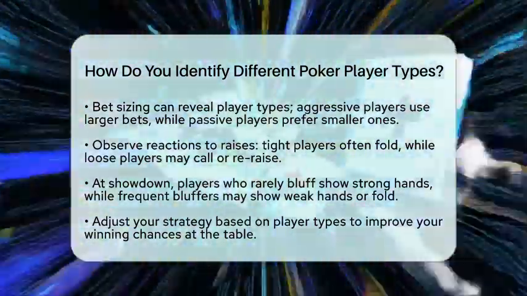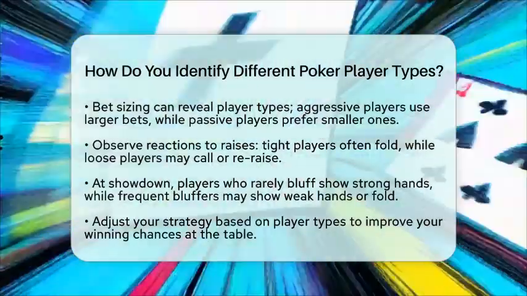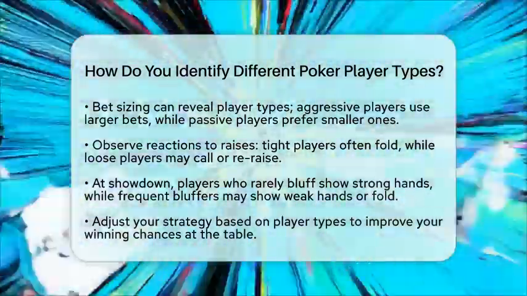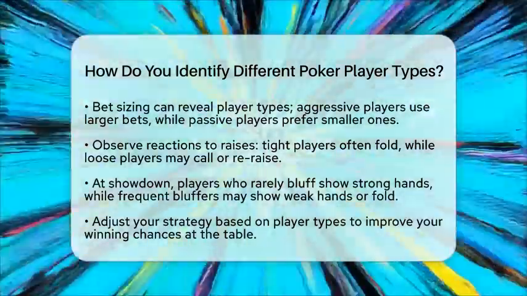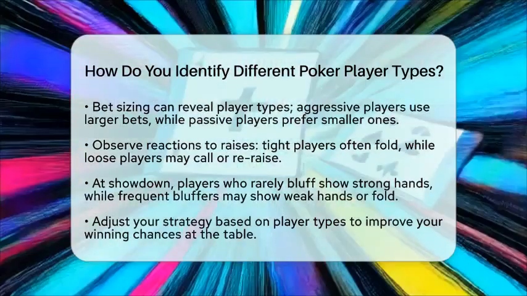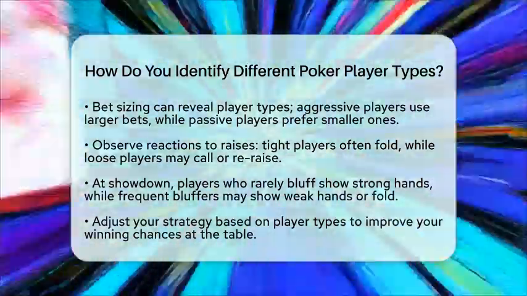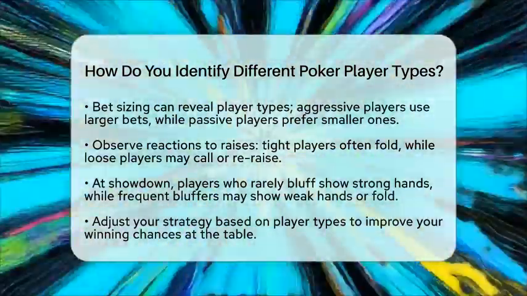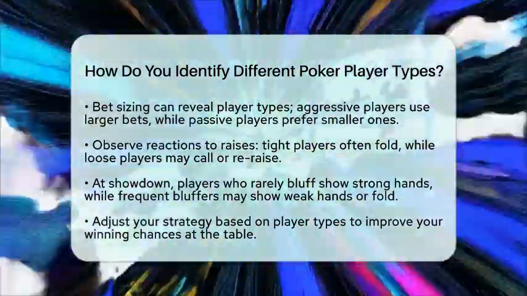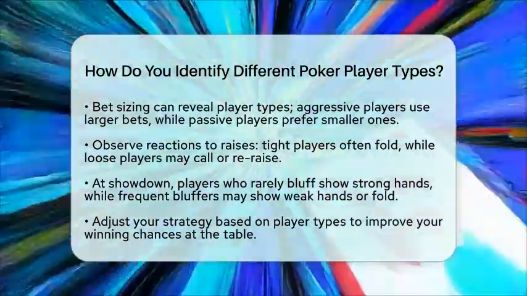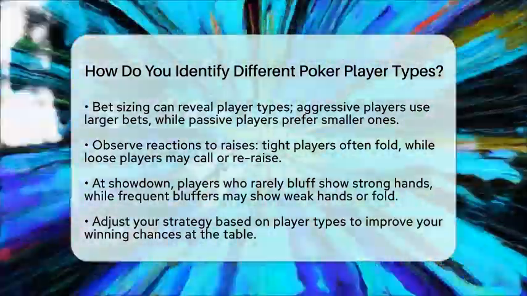Finally, observe their behavior at showdown. Players who rarely bluff will show strong hands, while frequent bluffers may show weak hands or fold before reaching showdown. By keeping these factors in mind, you can adjust your strategy based on the player types you encounter. For example, tighten up and value bet more against loose passive players, while being cautious against loose aggressive players.